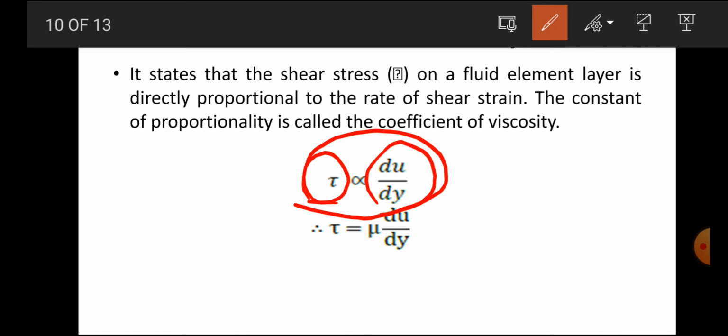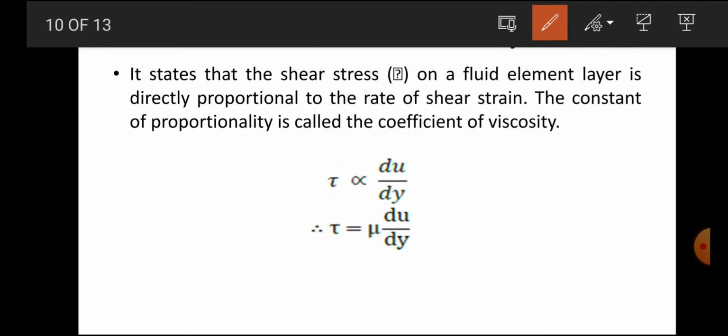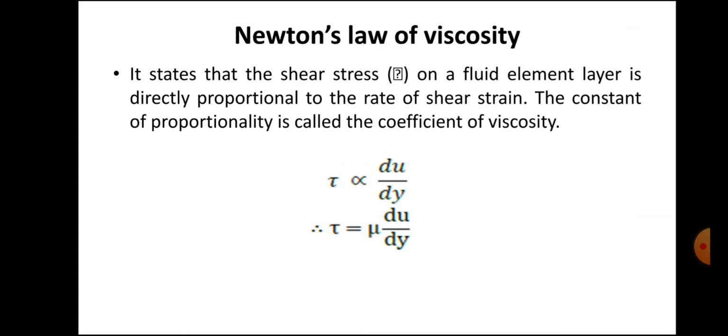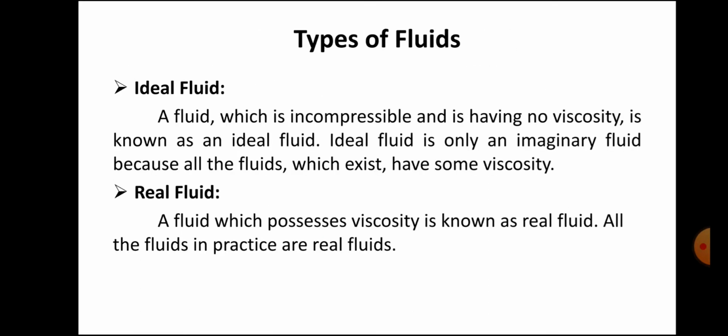Then we remove the proportionality and consider tau equal to mu du by dy, and that mu is called the coefficient of viscosity, or dynamic viscosity. Its unit is Newton second per meter square. That is Newton's law of viscosity, which applies whenever the adjacent layers have different velocities, one layer to another layer.